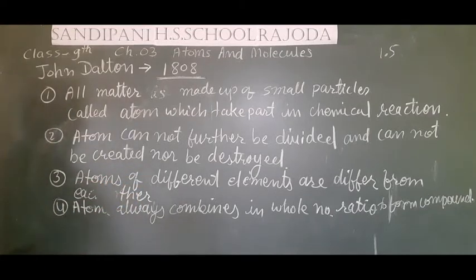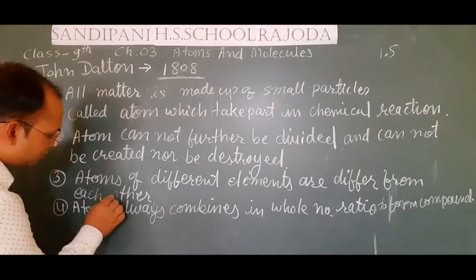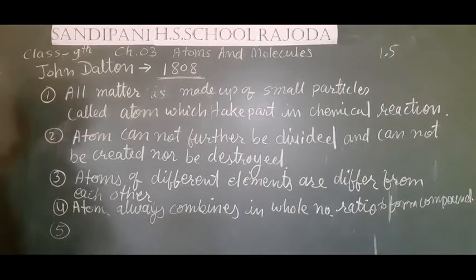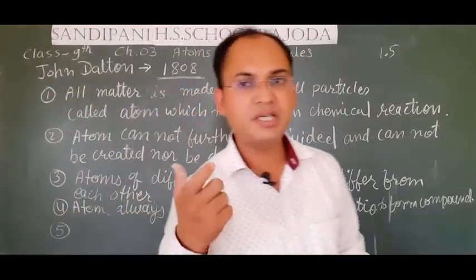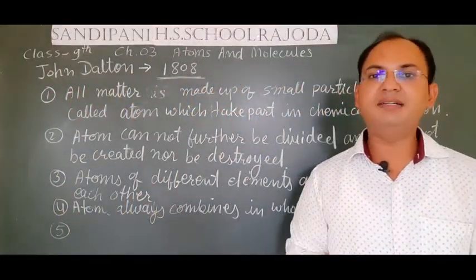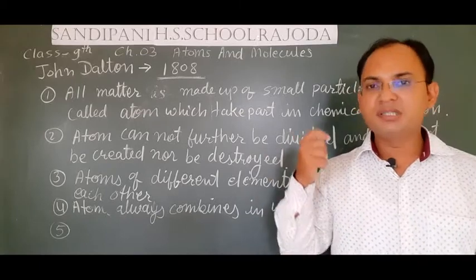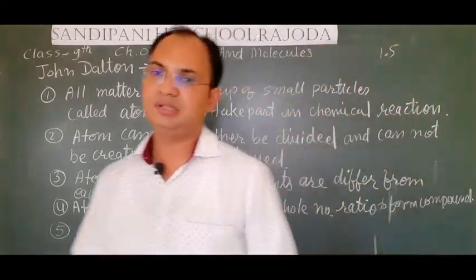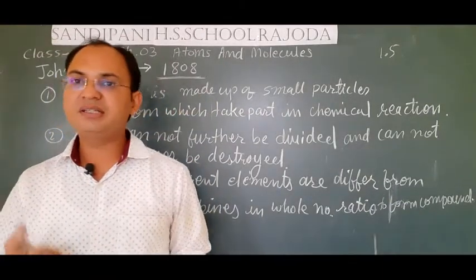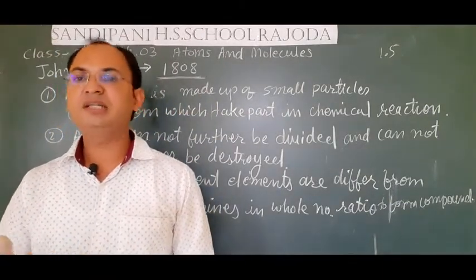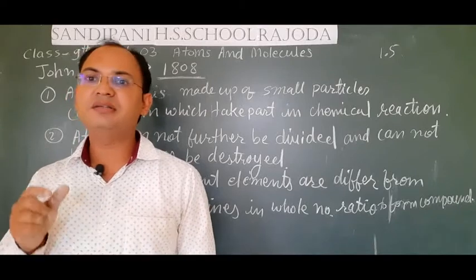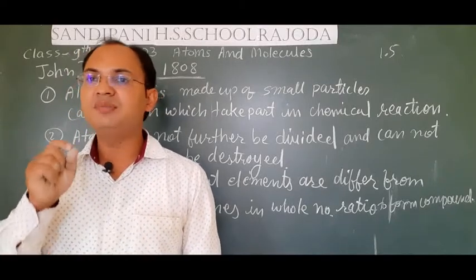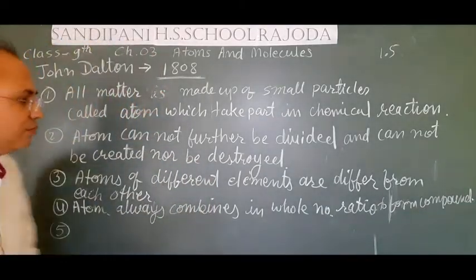In the fifth point, he told that the atoms of the same element are identical. All the atoms of the same element are identical in nature. They resemble each other. For example, if we take the atoms of iron, then each and every atom of iron will be similar to each other, and there will be no difference in atoms of the same element.